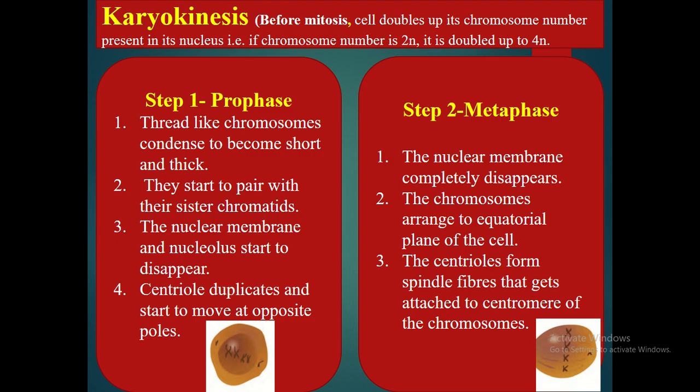In step 2, which is metaphase, the nuclear membrane completely disappears. The chromosomes are arranged at the equatorial plane of the cell. So all the chromosomes that have paired will form the center plate. The centrioles form the spindle fibers. The centrioles that have gone to the opposite poles will start forming the fibers, spindle fibers, which will attach at the center of the chromosome.